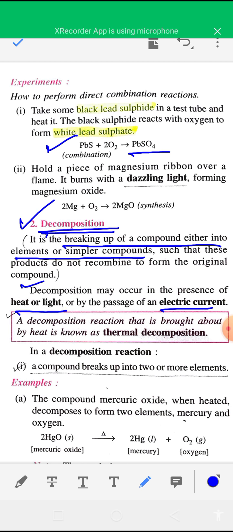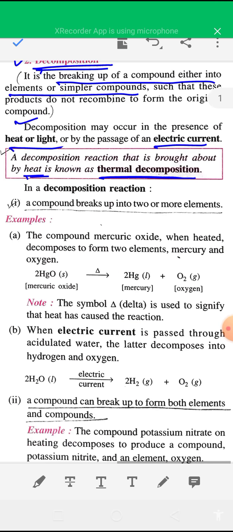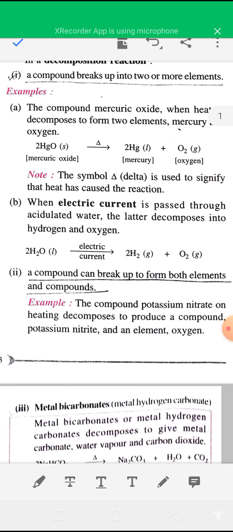The decomposition reaction that is brought about by heat is known as thermal decomposition reaction. That is, if the decomposition reaction is carried out in presence of heat, then it is known as thermal decomposition reaction. Some examples of decomposition reactions are given here, you can see.